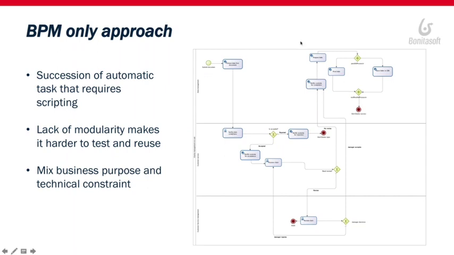And also, all those automatic tasks will probably have some scripting, or if we do a good job, we can implement connectors, but it will be harder to maintain and also to reuse, because these parts might be used in different applications, not only BPM. I mean, printing a letter or storing documents in the CMS is a pretty common thing in big industry.